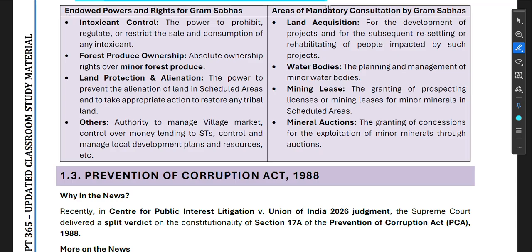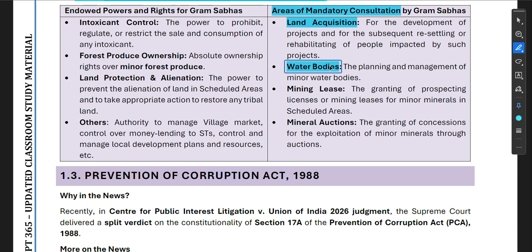Now, into powers and rights for Gram Sabha, we are going to see the comparison between these two areas. Mandatory consultation by Gram Sabha: when there is a land acquisition for the development of projects and for the subsequent resettling or rehabilitating of people impacted by such projects. Okay, so these are the areas of mandatory consultation by Gram Sabha. If for developmental projects land acquisition is necessary, then it is mandatory to take the consultation of the Gram Sabha.